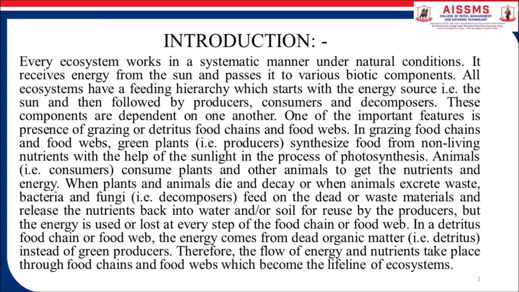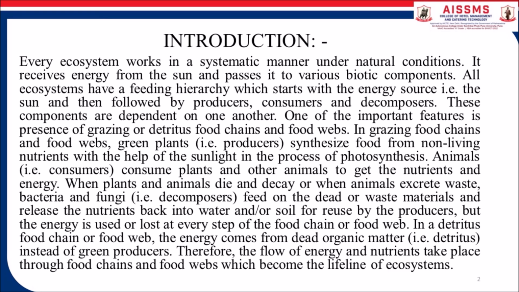All ecosystems have a feeding hierarchy which starts with the energy source, for example the sun, followed by the producer, consumer and decomposer. These components are dependent on one another. One of the important features is the presence of grazing and detritus food chains and food webs.